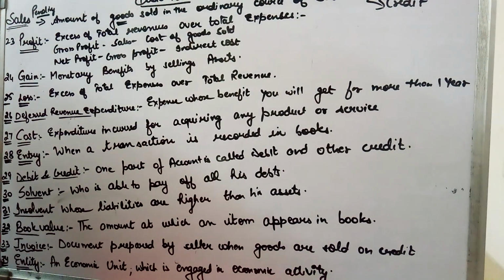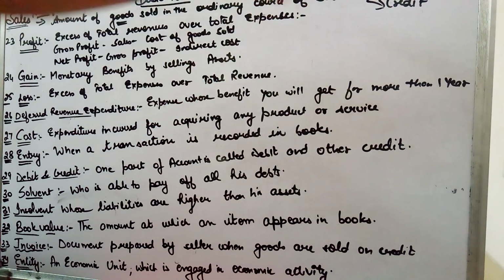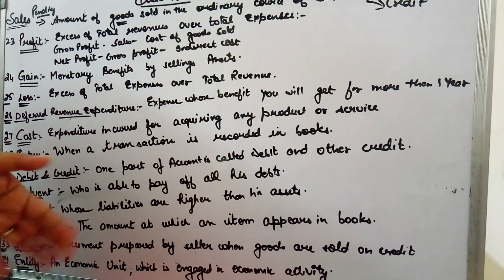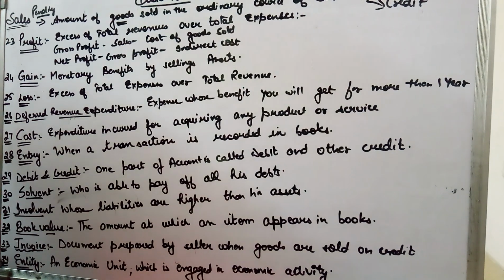Sales are of two types, cash and credit. Cash sales is when you make a sale and receive immediate payment. But when you sell goods to your customers and they say they are going to pay money after 1 month, 2 months, or even after 2 days, that is known as credit sales. The customers to whom goods have been sold on credit are known as your trade debtors. I explained this in my previous chapter lecture.